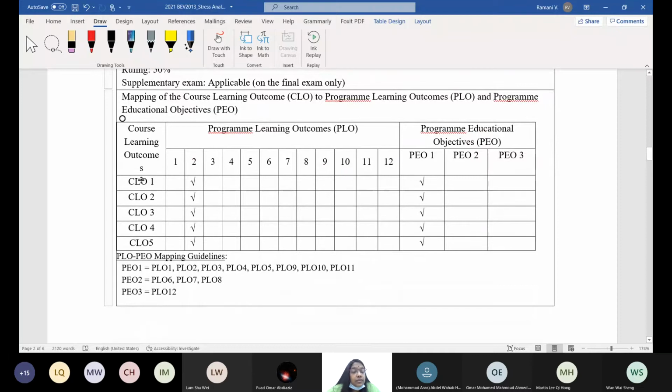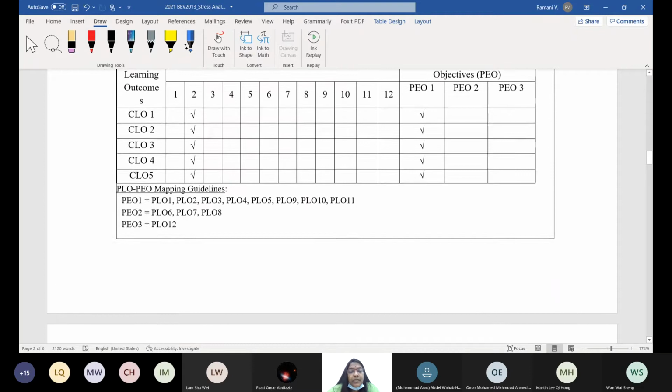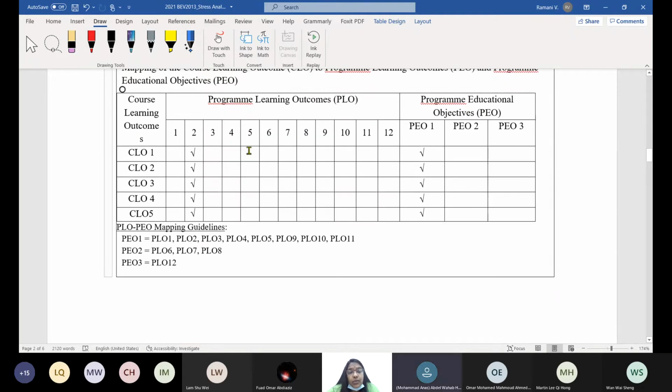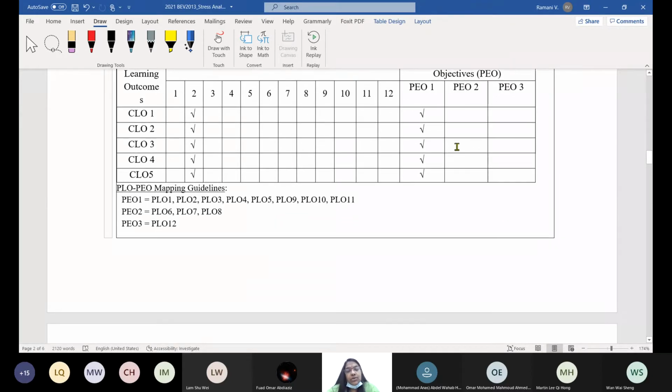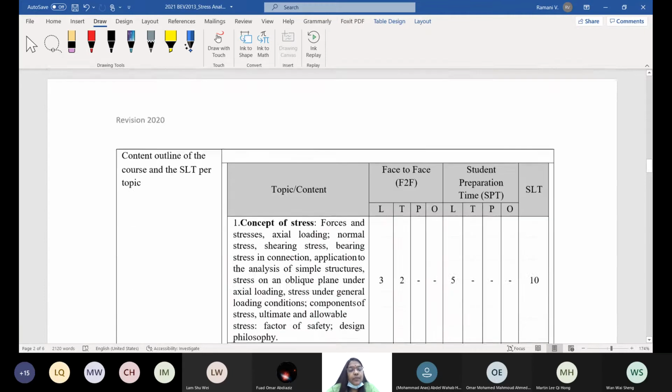And then CLO 1 is already done. Okay. CLO maps to PLO, and then PLO to PO, the program educational objectives, which are assessed after your graduation, 2-3 years after your graduation. That you don't worry about now.